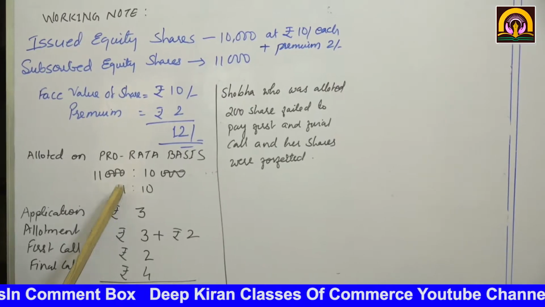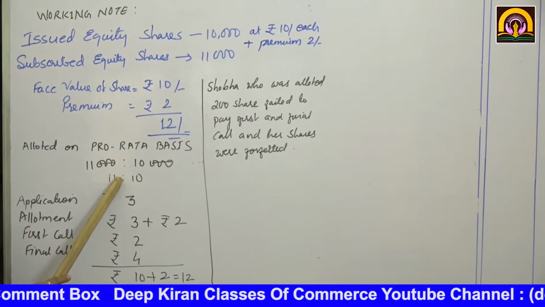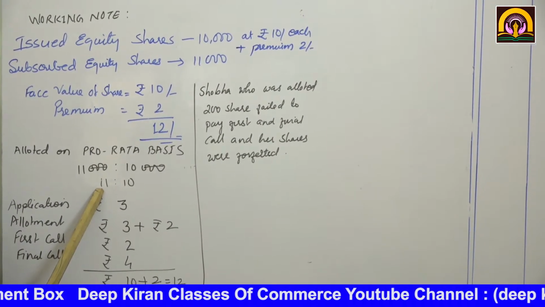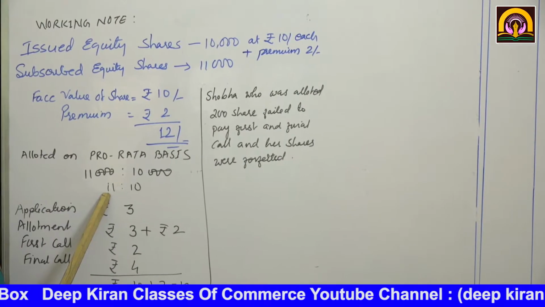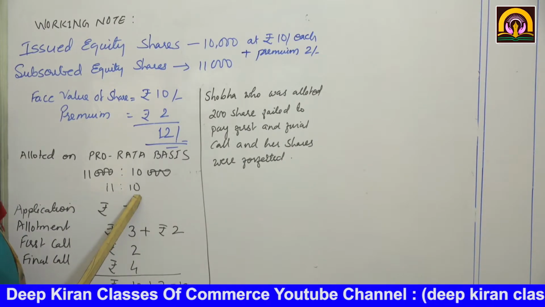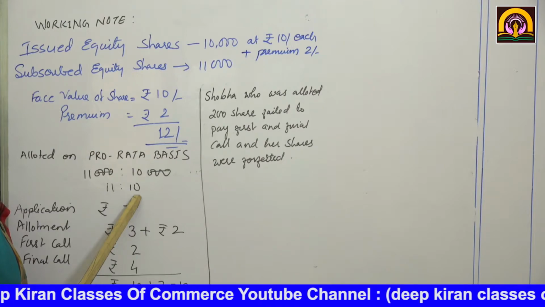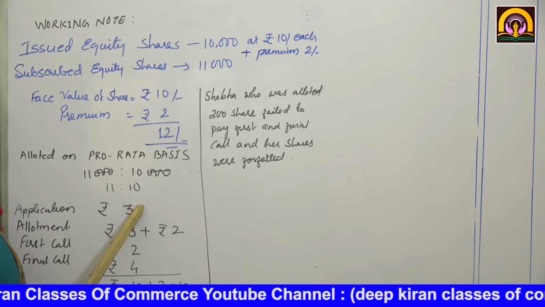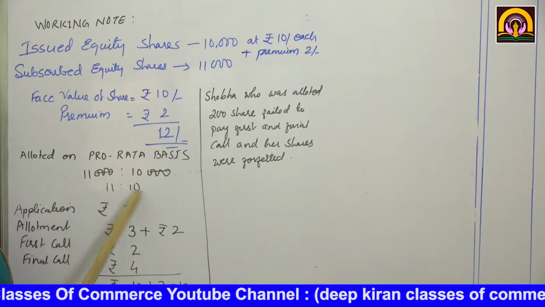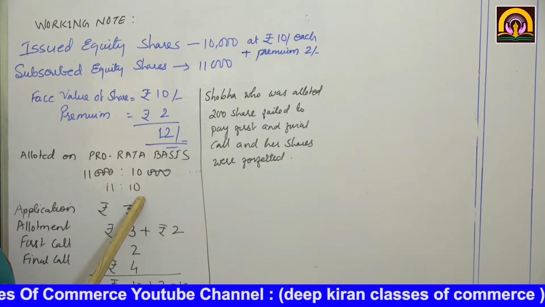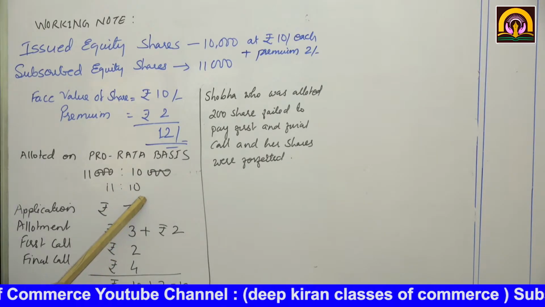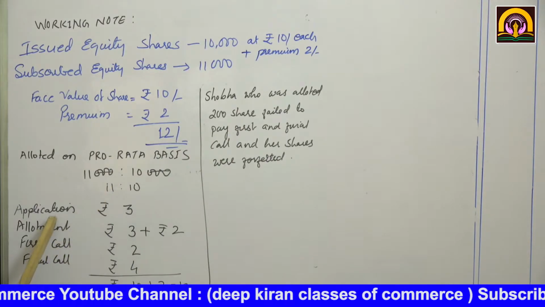That means if a person wants 11 shares of Suhas Limited, he will only get 10 shares, 1 share less. Everyone is going to get shares, but in smaller quantity than they asked for. Okay.